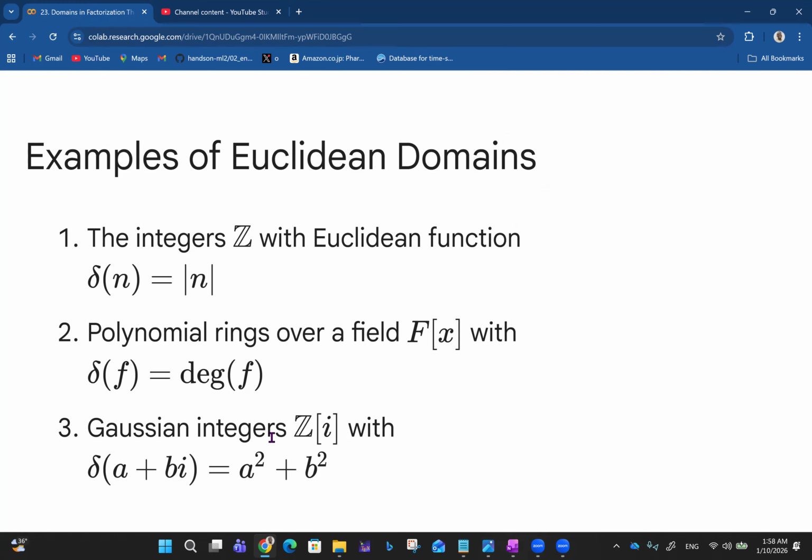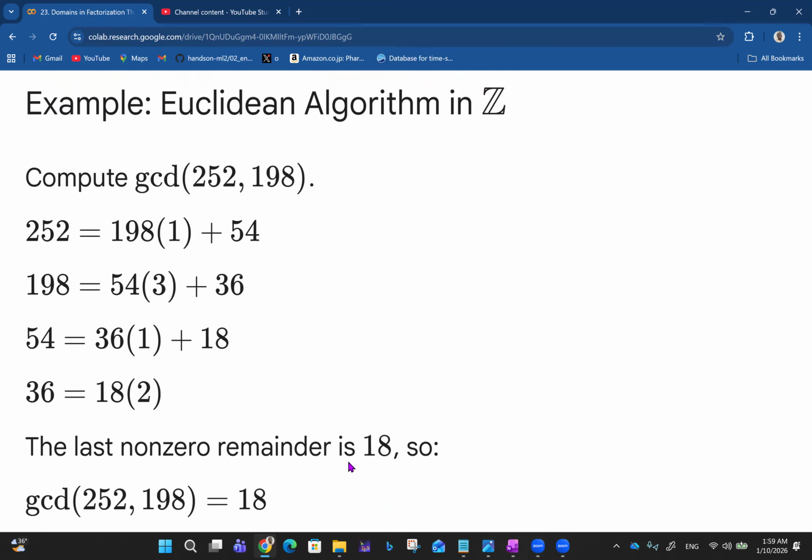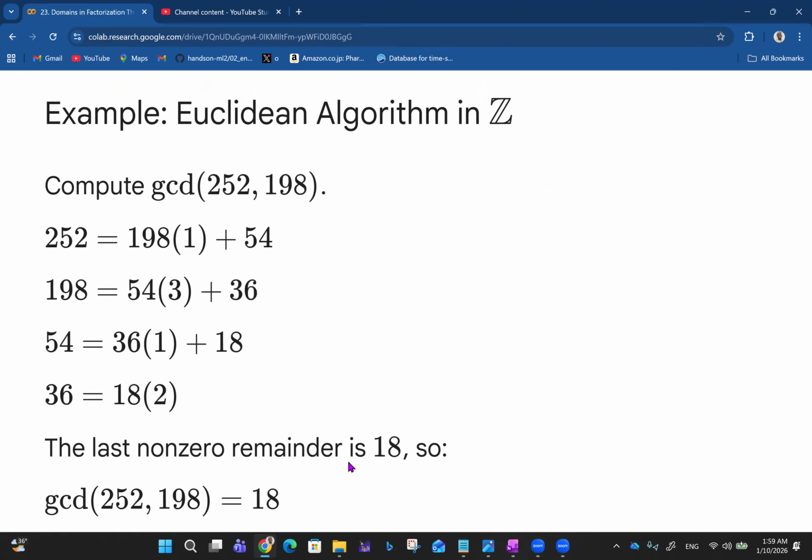Then we also have the Gaussian integers Z[i], with delta of a plus bi being equal to a squared plus b squared. So this whole thing is just talking about magnitude. So this should be order of n. This is the degree of f for a polynomial ring over a field, and then we have the Gaussian integers Z[i], where this is more like the modulus, a squared plus b squared. Then, for example, this is a typical example of the Euclidean algorithm for integers.